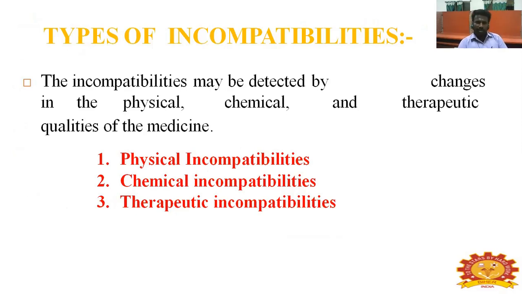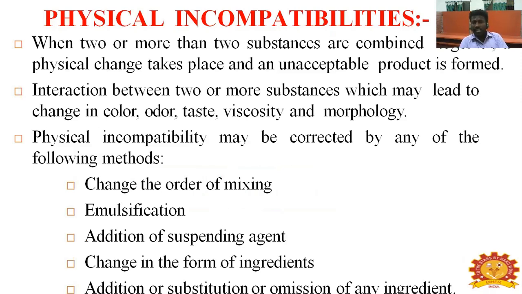The types of incompatibilities: physical incompatibility, chemical incompatibility, and therapeutic incompatibility. What do you mean by incompatibility? Incompatibility may be detected by changes in the physical formation and an unwanted form of the product. Physical incompatibility means that when two or more substances are combined, physical changes take place and an unacceptable product is formed. That means when two or more drugs are combined, an unacceptable product is formed. This is physical incompatibility.